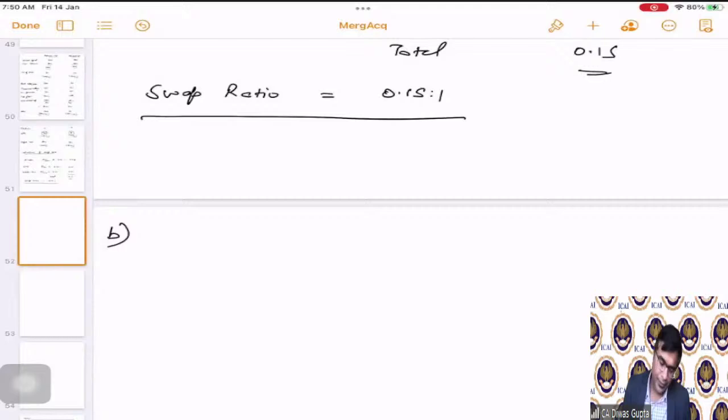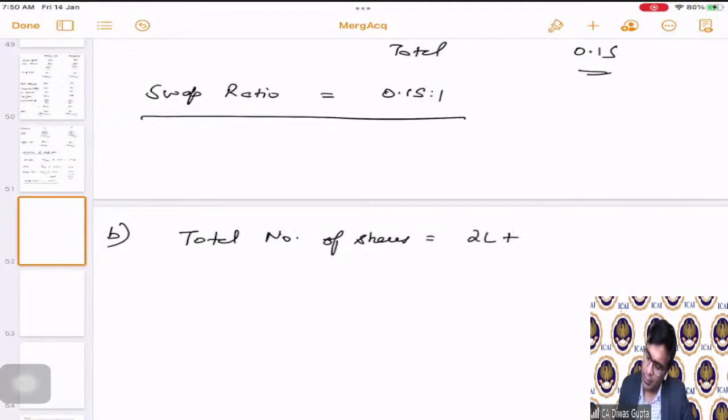So now the B part. Book value. So first of all, we have to calculate what are the total number of shares. We will add the existing shares, which is 2 lakhs plus 0.15 multiplied by 10 lakhs. This is the swap ratio. These are the existing shareholders of the target company. So this in totality will become how much? Is equal to 3.5 lakhs. These are the total number of shares that are there.